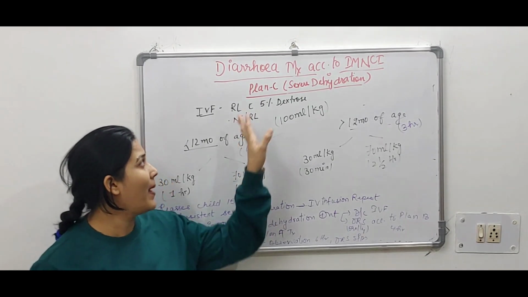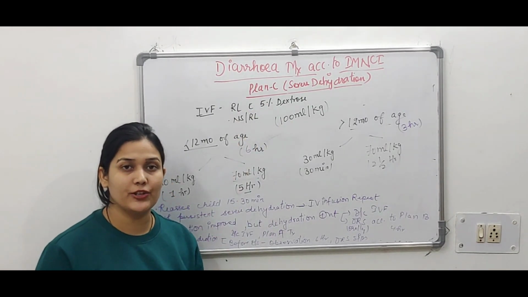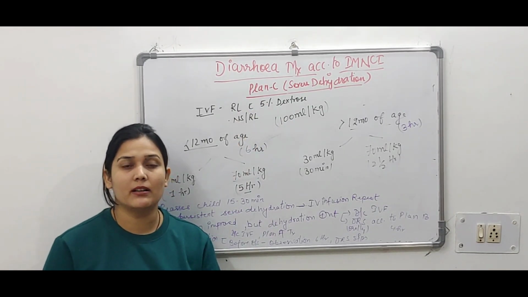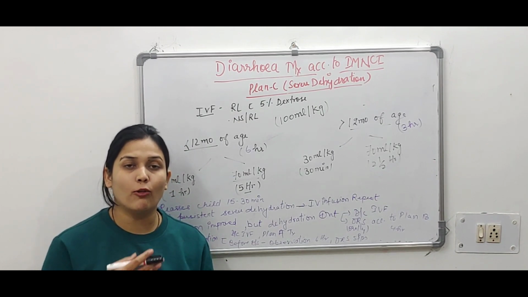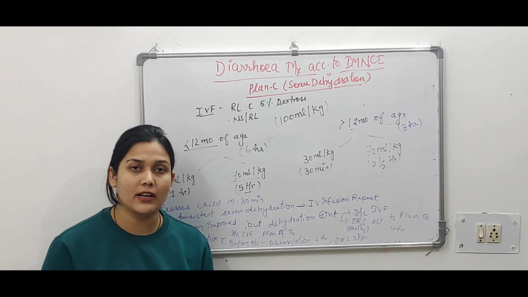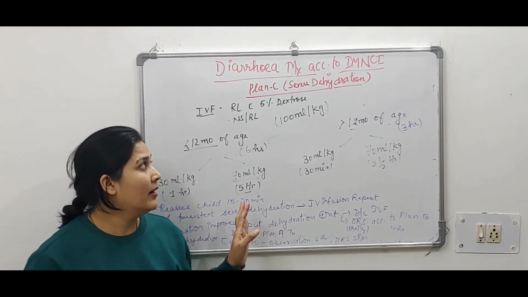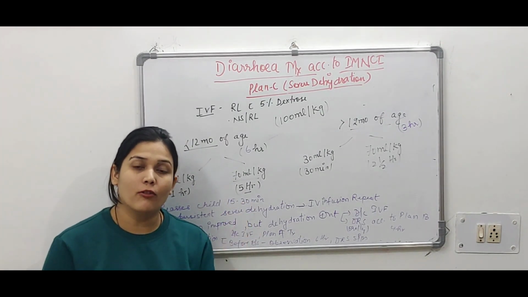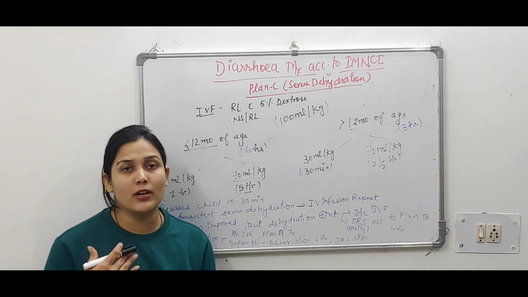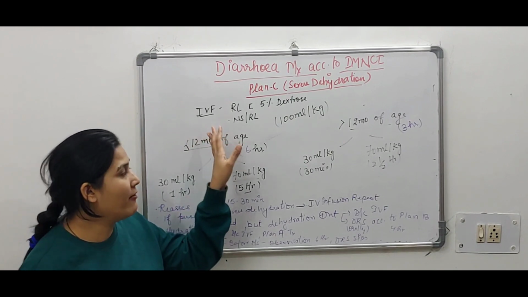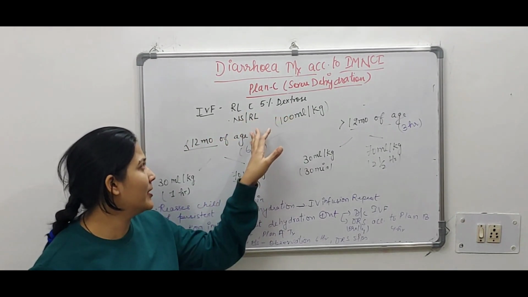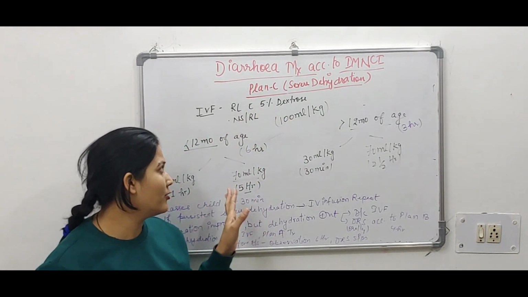Now coming to the plan C treatment for severe dehydration. Severe dehydration means that the child is lethargic, unconscious, and whenever we offer, the child is not drinking fluids. Then what do we have to do? We have to go for IV fluids because the child is not taking orally. In IV fluids, we are giving RL with 5% dextrose, NS or RL solution that should be given.